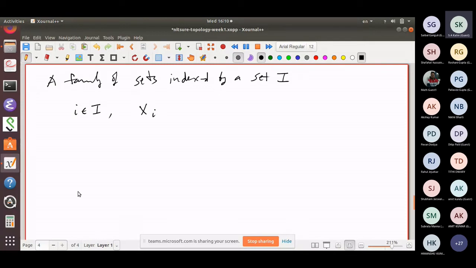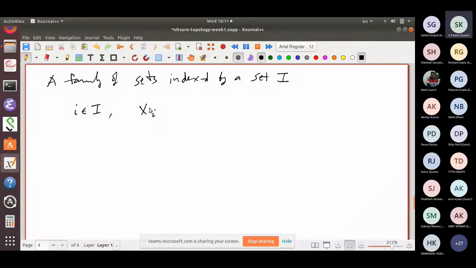This is all that matters. One can manufacture families in terms of functions, and I'll leave it to you to define the notion of a family in terms of functions. It corresponds to a function whose domain is I, and which takes the value Xi at i. But the codomain of this function is not important. So you might have plenty of functions which define the same family. So you will have to take an equivalence class of such functions.